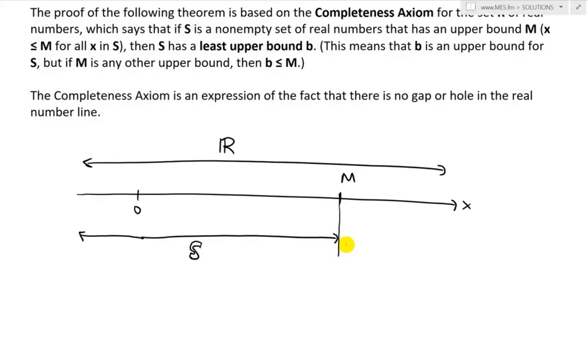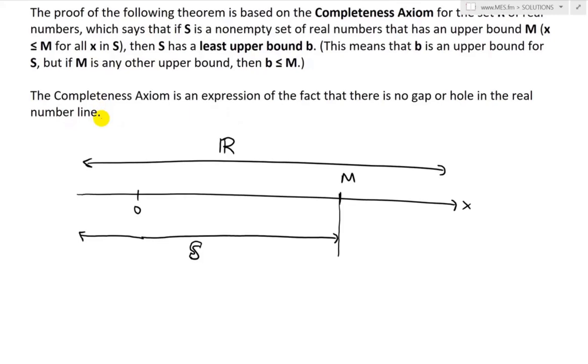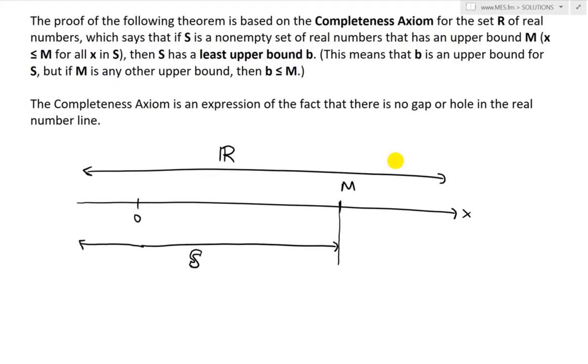So that is bounded above, but it's pretty much similar to this one, where L could be considered a least upper bound. That's the upper bound there. So then it has a least upper bound B. Let's say it has value B like this. Any number you pick for B is going to be less than or equal to M, if this is the least upper bound.